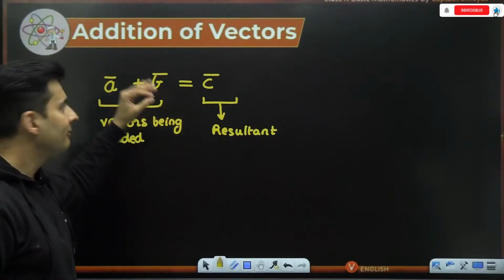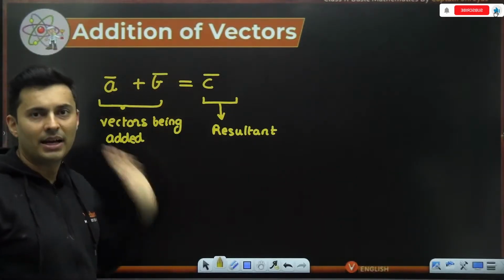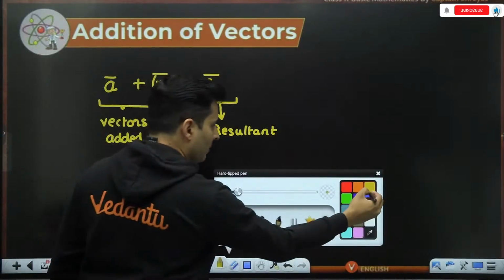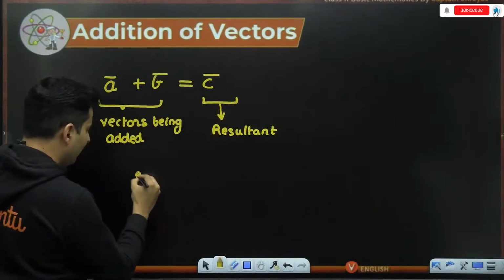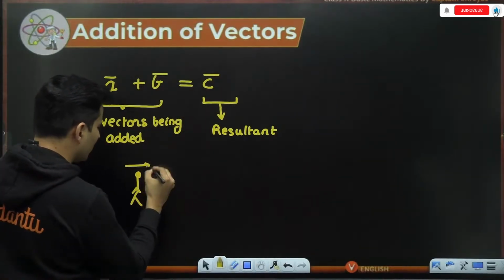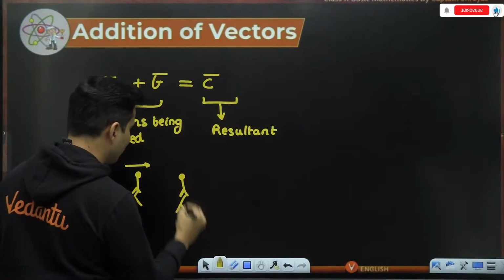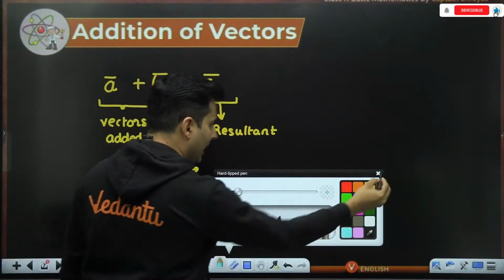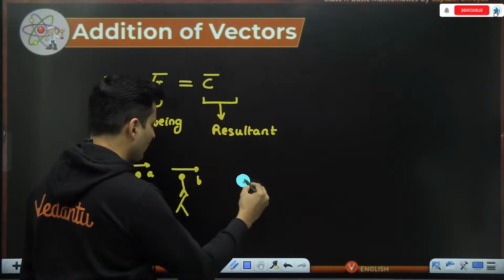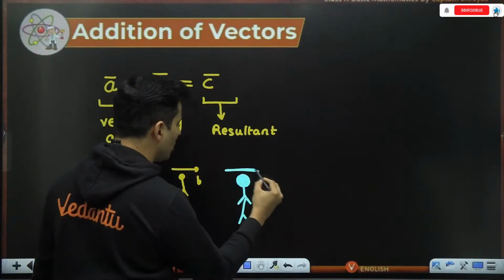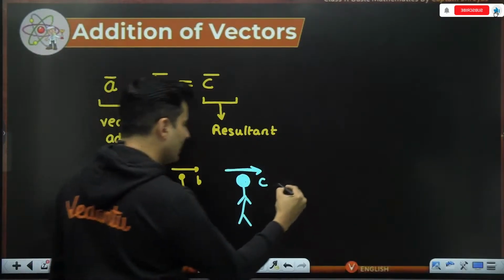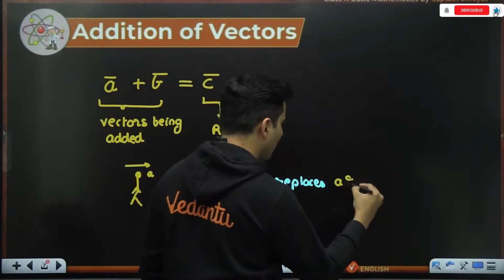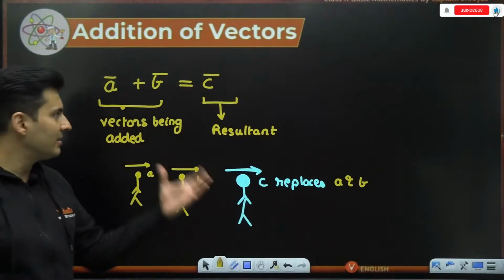It also means that vectors A and B can now be replaced by a vector C. So that is also the meaning of this equation. Say you had one Pandu who was applying a force of A Newton and another Pandu who was applying a force of B Newton. I can get rid of both of them and have one single person who is doing the job of both of them, and that is C. So C replaces both A and B. It is a kind of replacement. It is the effective thing.